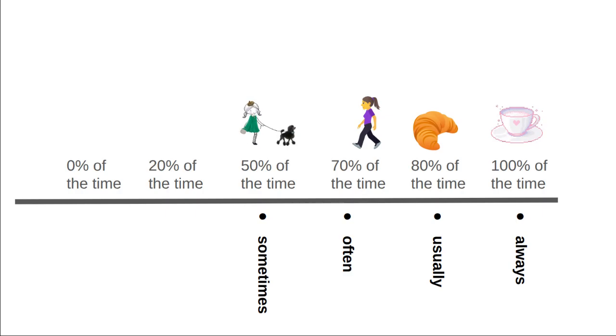Now we're at 20% of the time, so we're getting less often now. And so we're going to say rarely. For example, I rarely go for a walk if it's windy. And what about 0% of the time? Yes, that's never. I never go for a walk if it's raining.